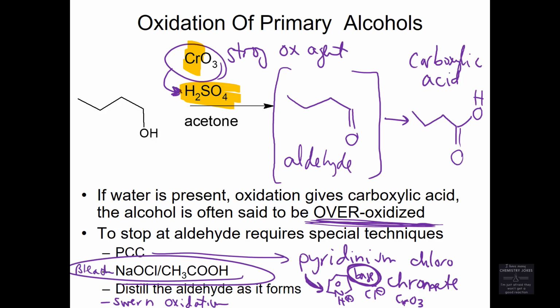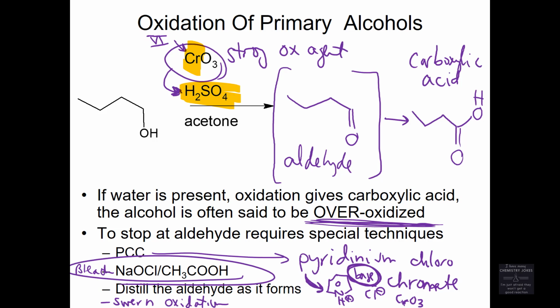So chromium is not super safe. It's a pretty toxic reagent. Chromium-6, hexavalent chromium, that's what this is. Hexavalent chromium is carcinogenic, cancer-causing. Have you ever seen the movie Erin Brockovich? You should check it out. It's all about chromium-6. It's a real true story. So chromium stuff, toxic, not great.